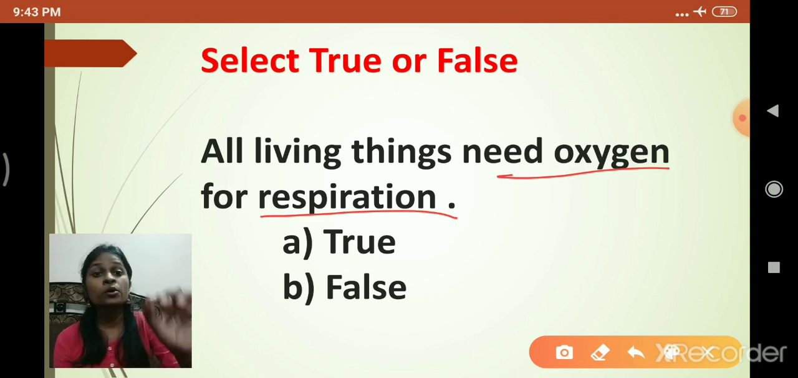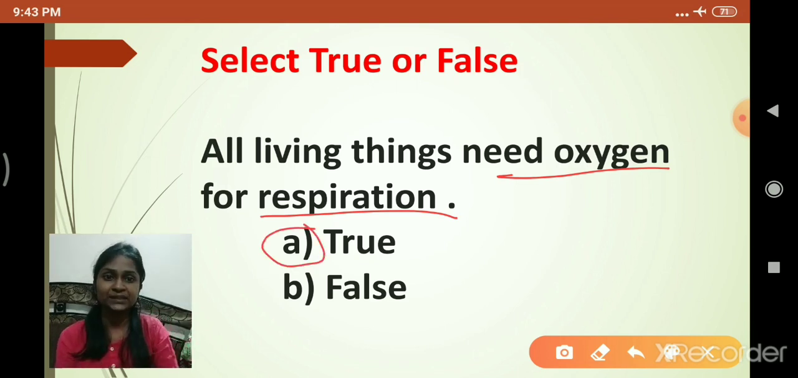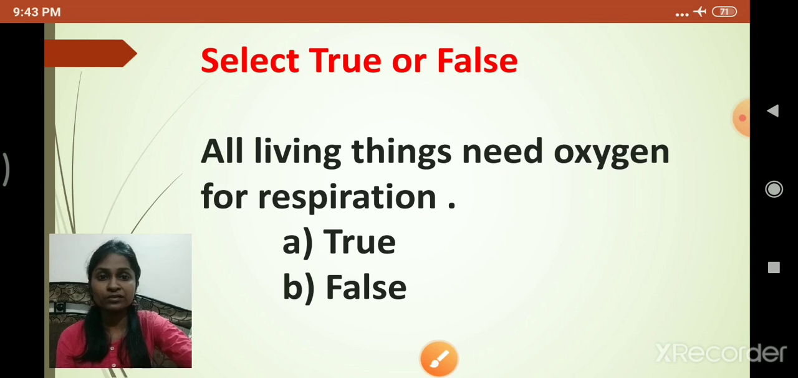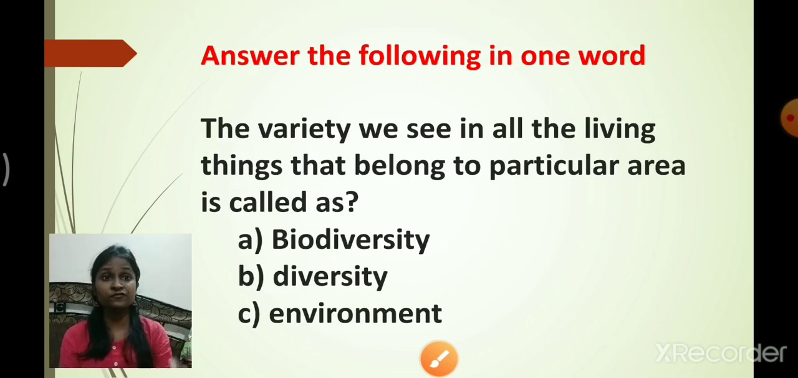Correct. So if you feel that option A is correct, then you have to click on the option A button. Got it? So this is how you have to select whether option A is right or option B is right. Understood? One more question we will see now. Answer the following in one word.